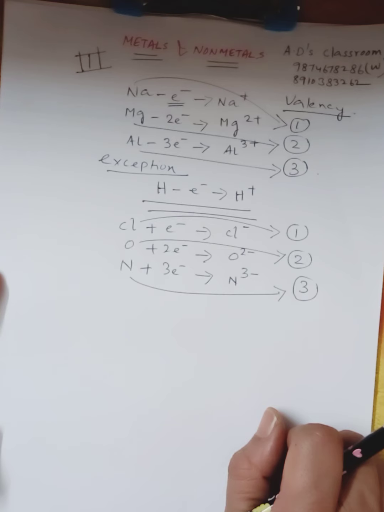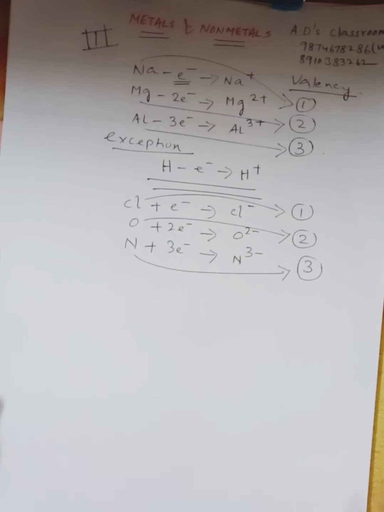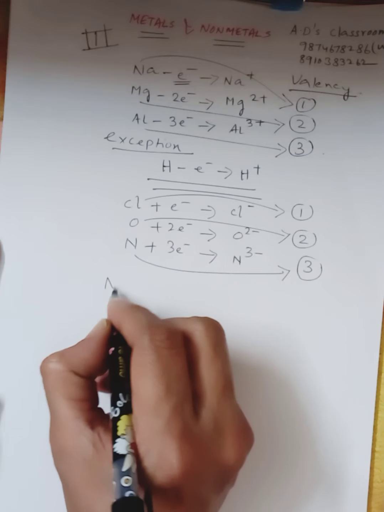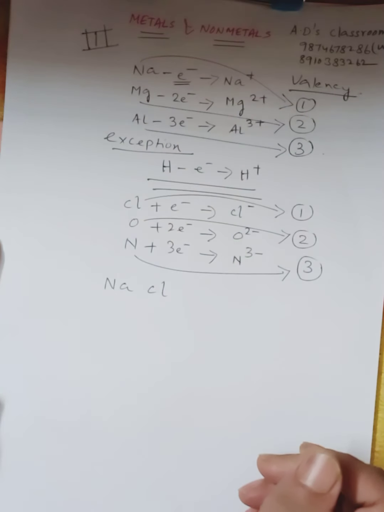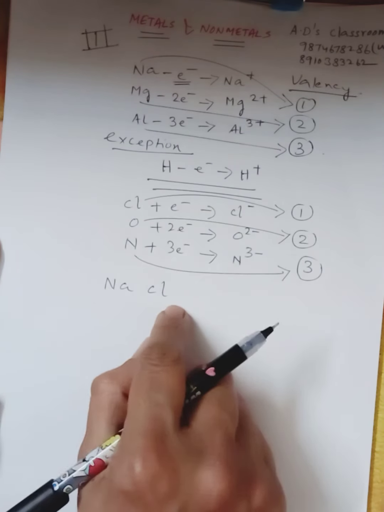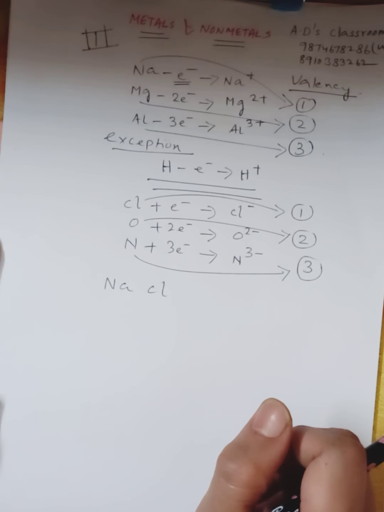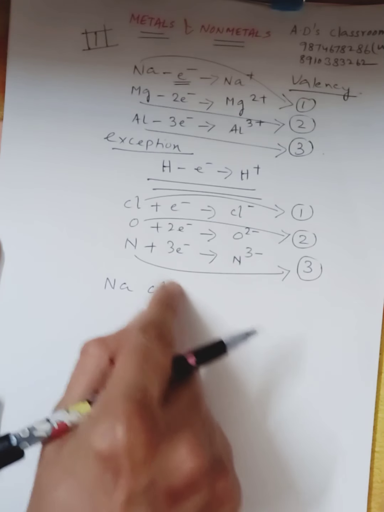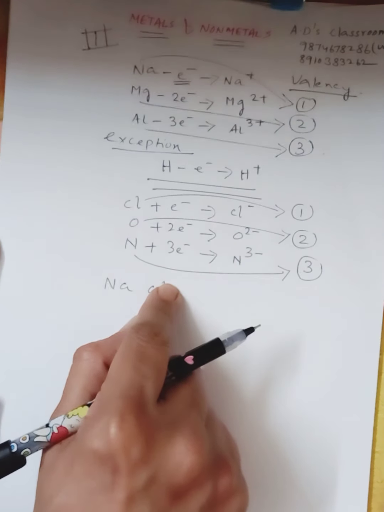And why do we require valency? Because in order to write the formula of compounds, for example, NaCl is a compound. NaCl is sodium chloride. So in order to write the formula of a compound, we need the valency of the elements.